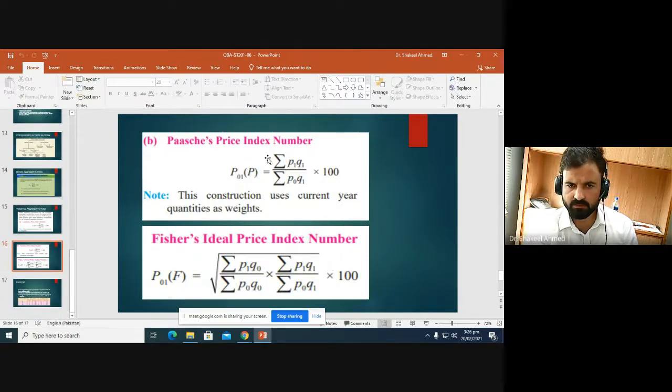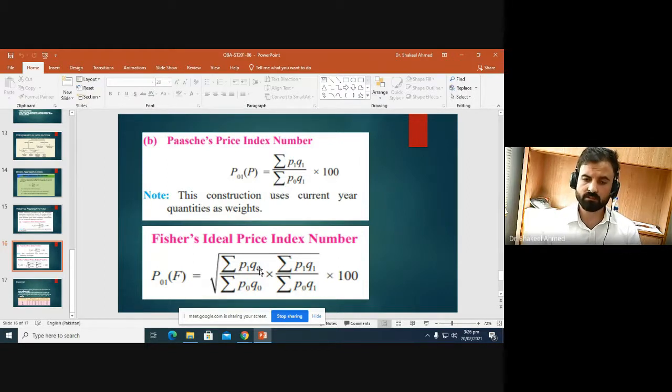And this is the Paasche price index number, which is constructed using the current year quantity as weights. And the Fisher ideal index number is the geometric mean of Paasche's index number and Laspeyres' index number. This is Laspeyres' index number and this is Paasche's index number. So these are the general formulas for constructing the index number.